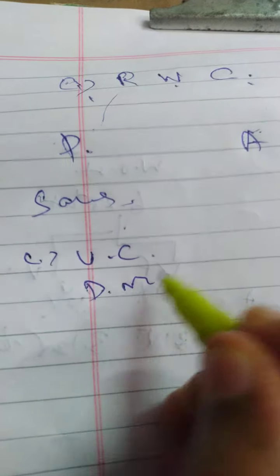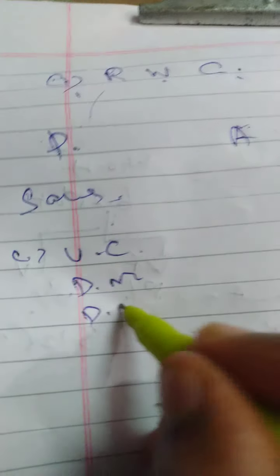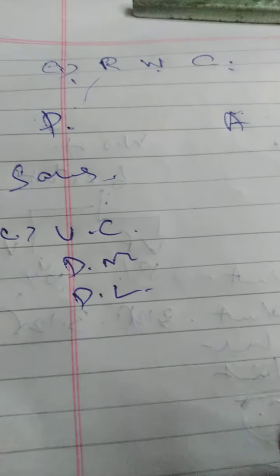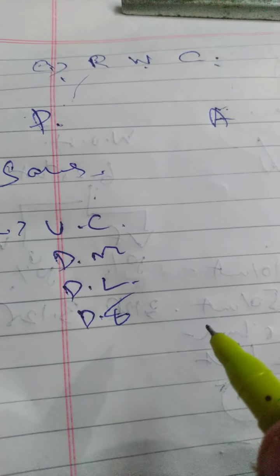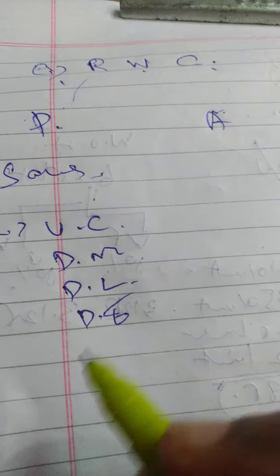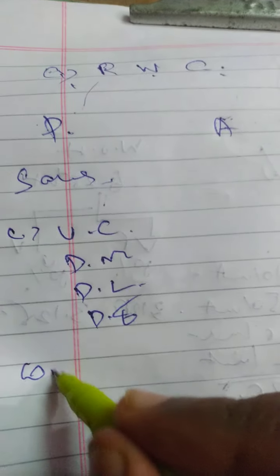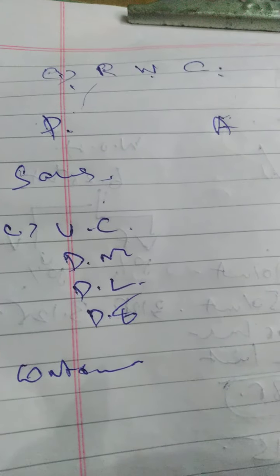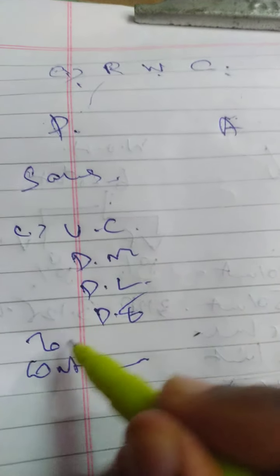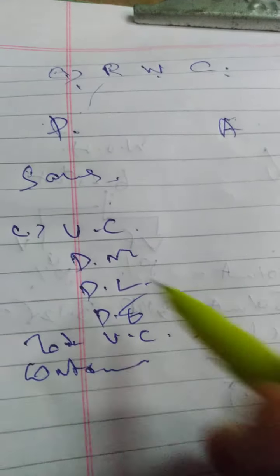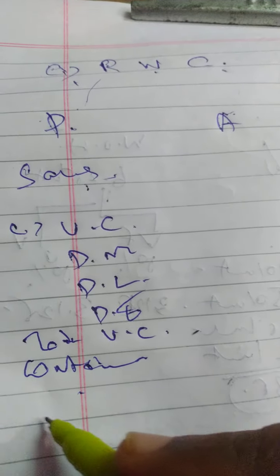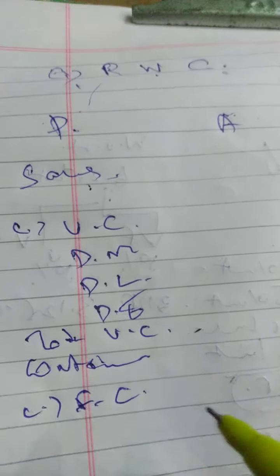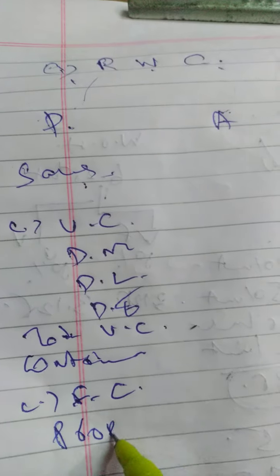Under variable cost you have direct material, direct labor, direct expenses. Then sales minus total variable cost equal to contribution, then minus fixed cost equal to profit.